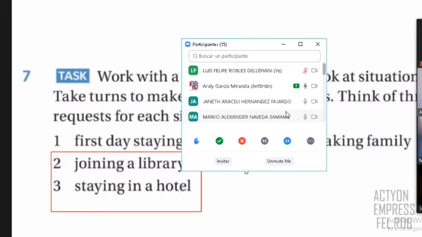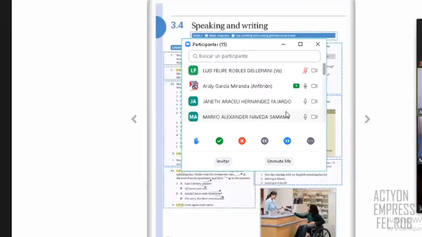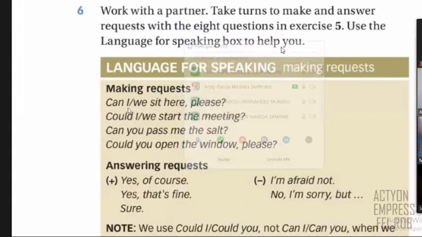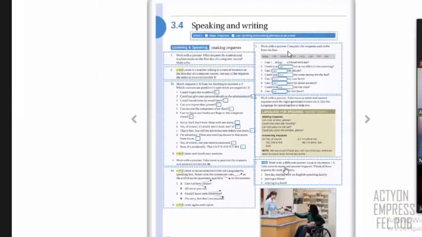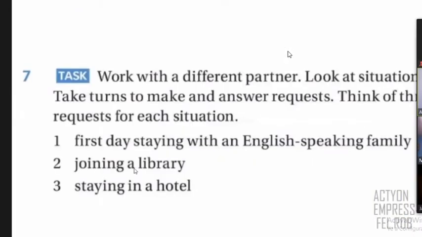Okay, so listen, you have to think of, as I said, three requests as we checked before. A request is a question, right? But what type of requests can you ask with can and could in these two situations? You have joining a library, that is one option, and the second option is staying in a hotel.